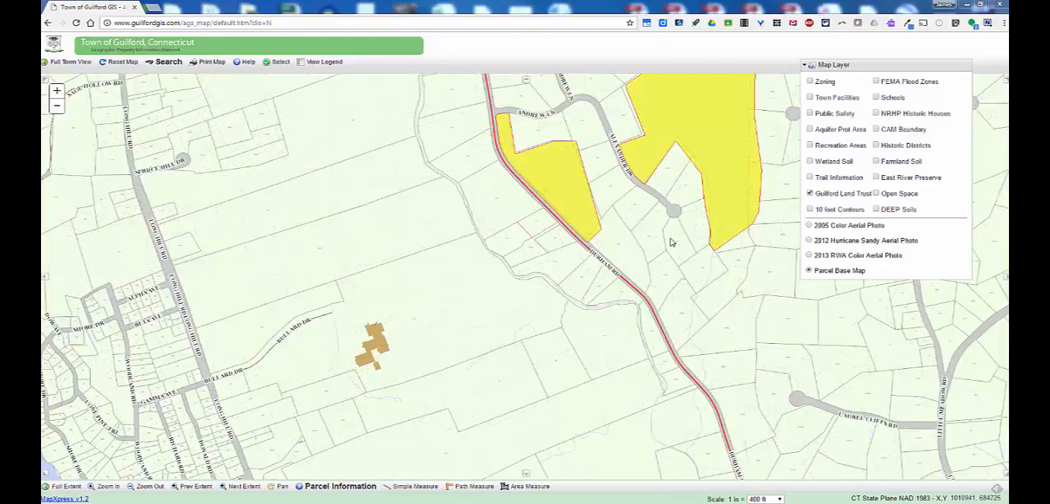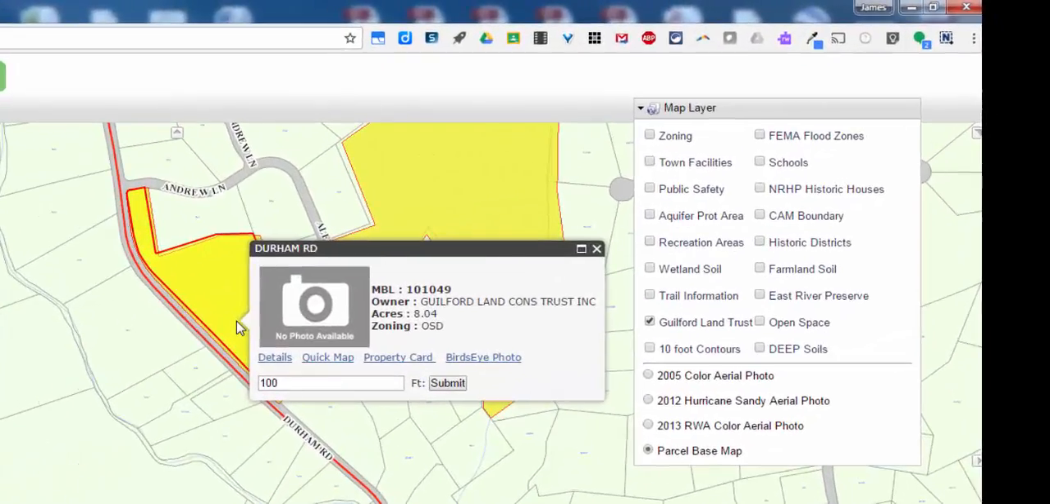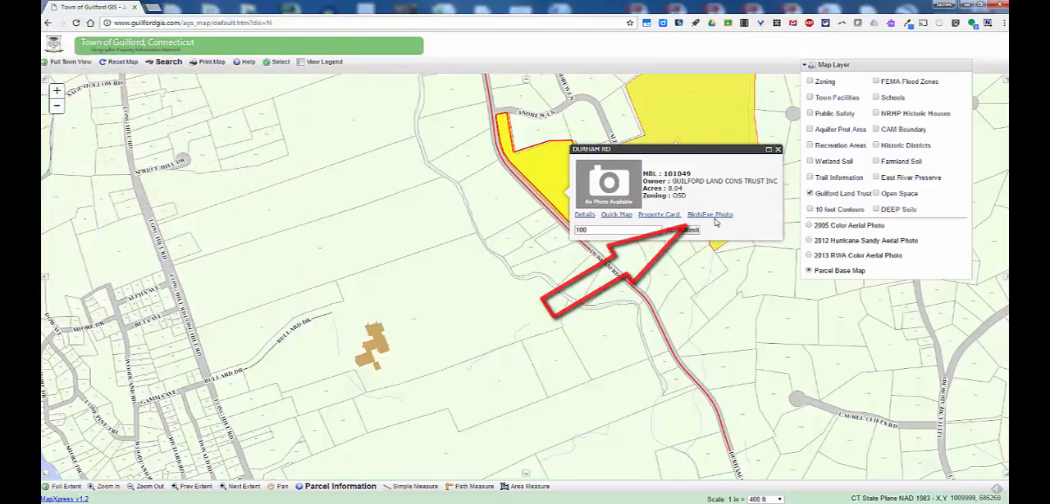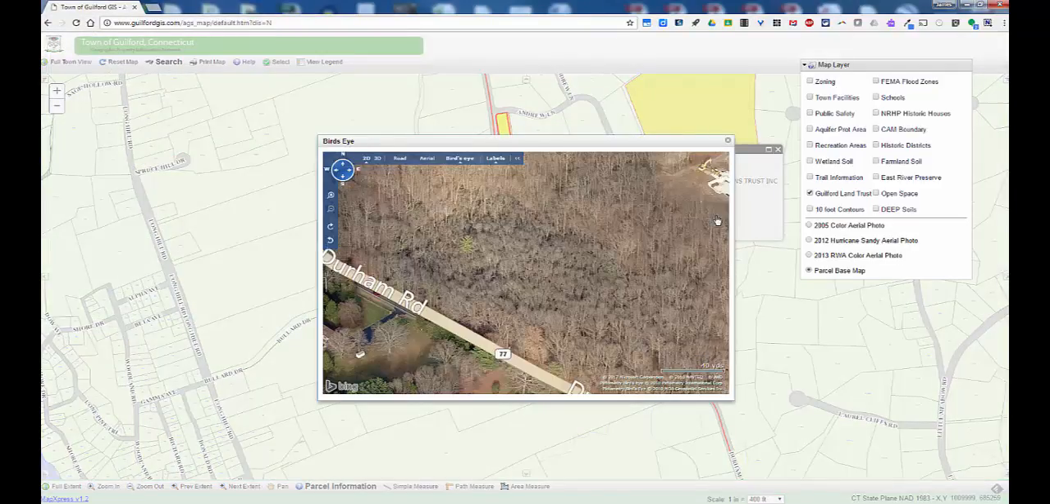To get detailed information about any plot of land, simply click on the plot, and a pop-up window will open, giving you the MBL number, telling you who the owner of the property is, the acreage, and the zoning. You can also click a quick map. This makes it easy to see the surrounding streets around that property. And if you want, you can see a bird's eye photo view of that piece of land.